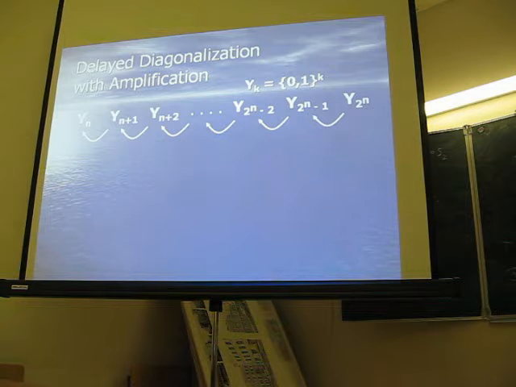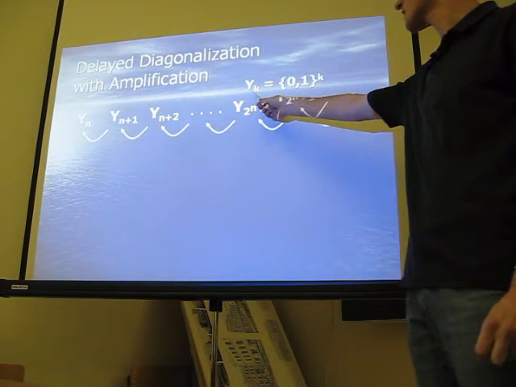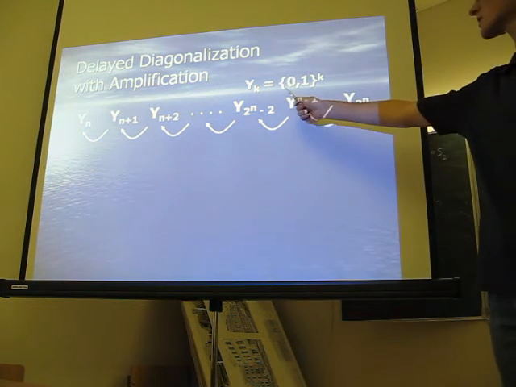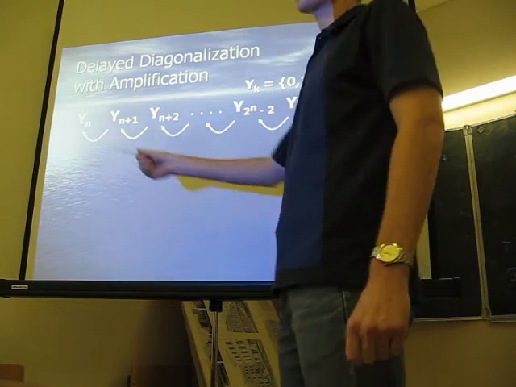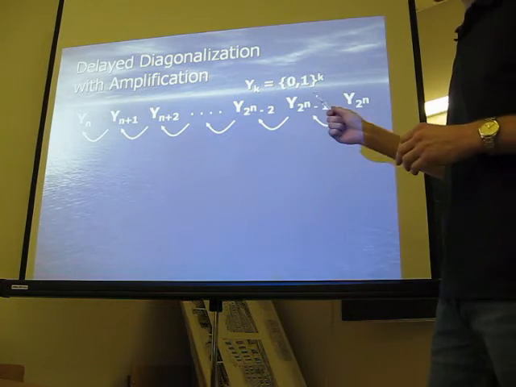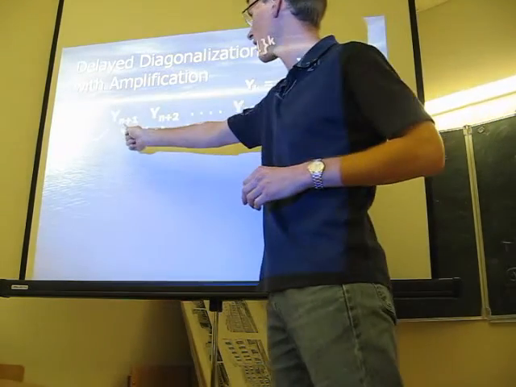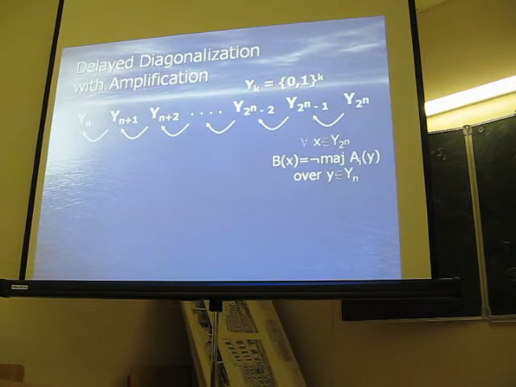So now let me turn back to the delayed diagonalization and apply this amplification that we have got. Firstly, let me replace those strings xk that we had with sets of strings. So yk is the set of all strings of length k. Now, I again consider a lot of yk, so I have y_{n+1}, ..., y_{2^n}. And now I'm going to proceed in a fashion that is quite familiar to you.